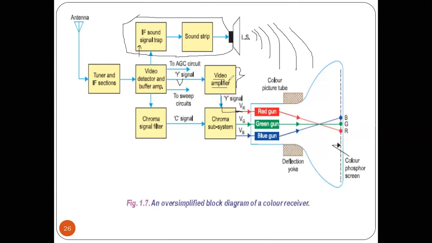In that video signal, we have the picture information, and that picture information is about the red, green, and blue content values. That red, green, and blue signal we transmit towards the cathode ray tube. So the first one is the red gun, then the green gun, and the blue gun. So based on the values of these inputs,